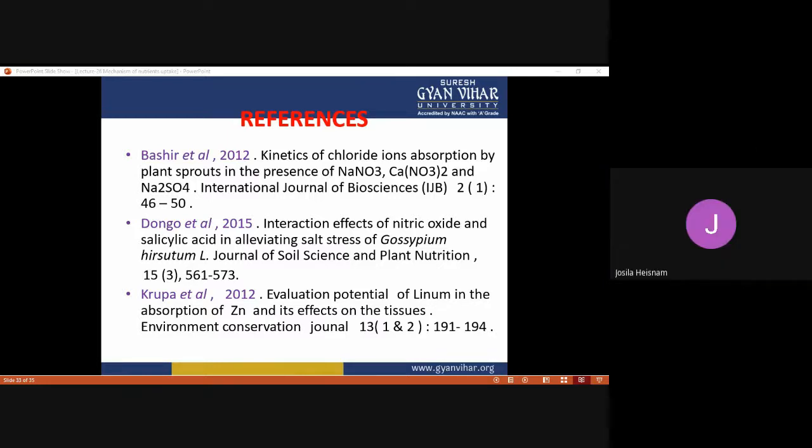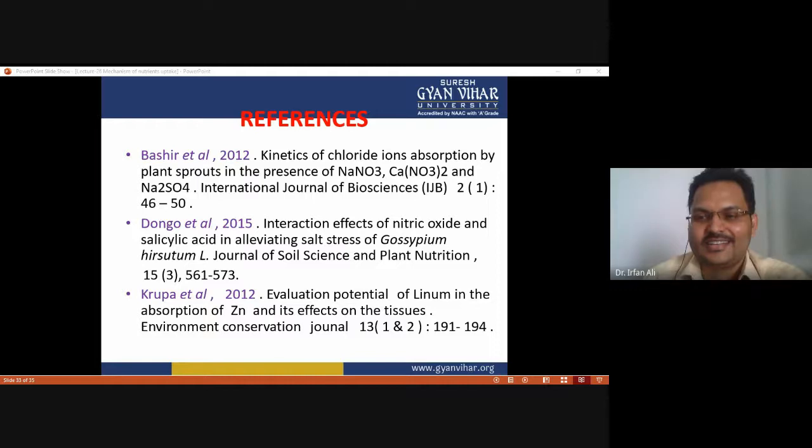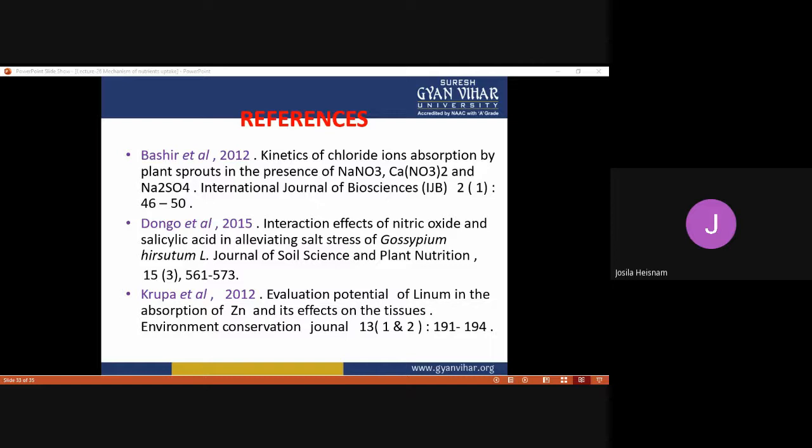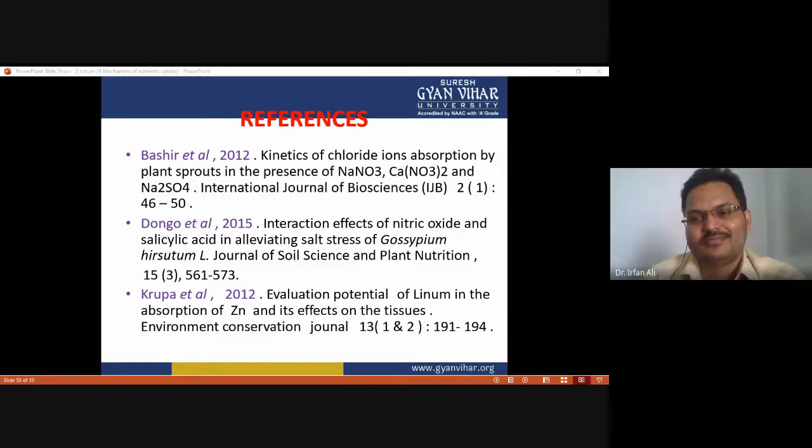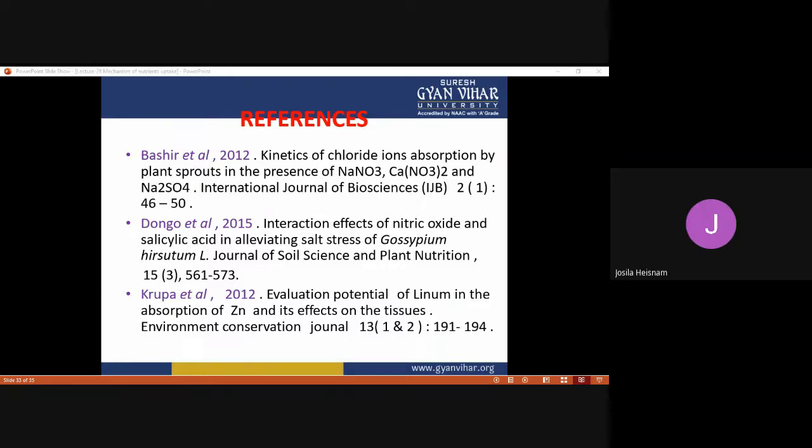Mass flow, diffusion, root interception, ion exchange. Correct. Ion exchange again has two types. The active transport has two types, that is carrier theory and the ATPase theory of ion transport.